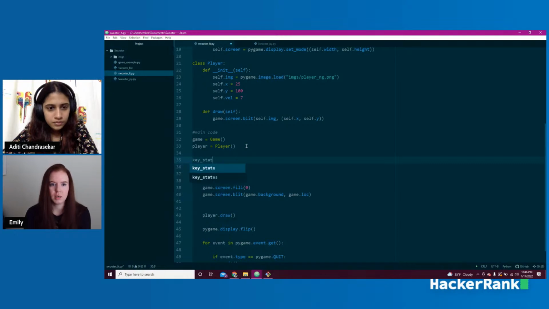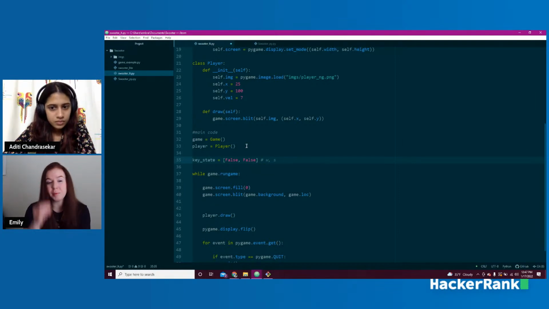So key state equals, and this is how I set it up. This is kind of from my own head. I'm sure there's lots of other ways to do this. There's lots of ways to code lots of things, right? If you all come up with something better, go for it. What I did here is I just created basically an array, a list of 2 different key states. The first one is the W key, and the second one is the S key. I probably could have set this up as a dictionary too, right? So that I could actually see W and S set up. This is how I initially did it. And these are going to set it up as up, down.